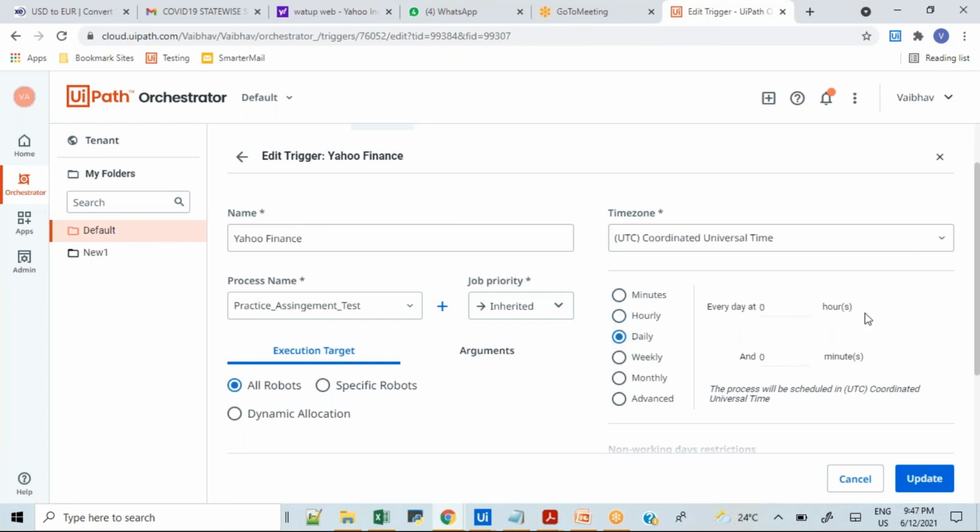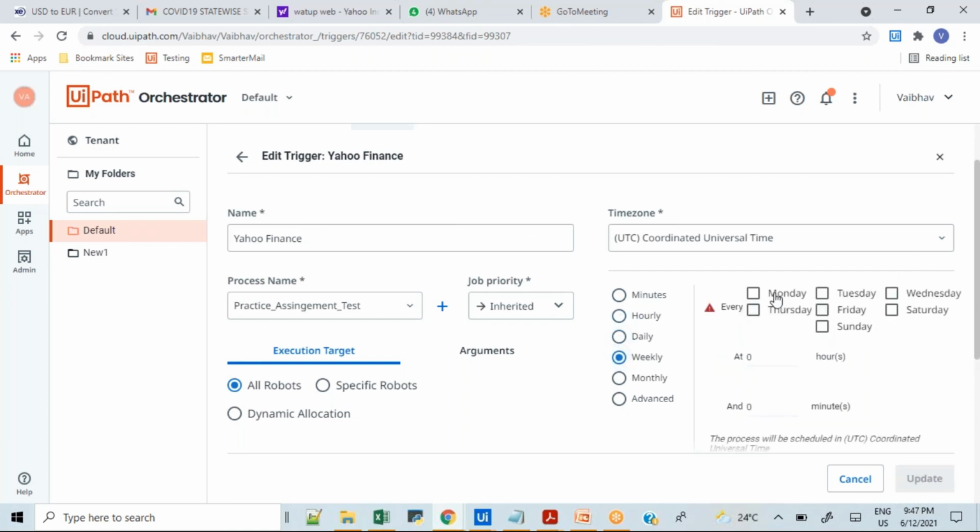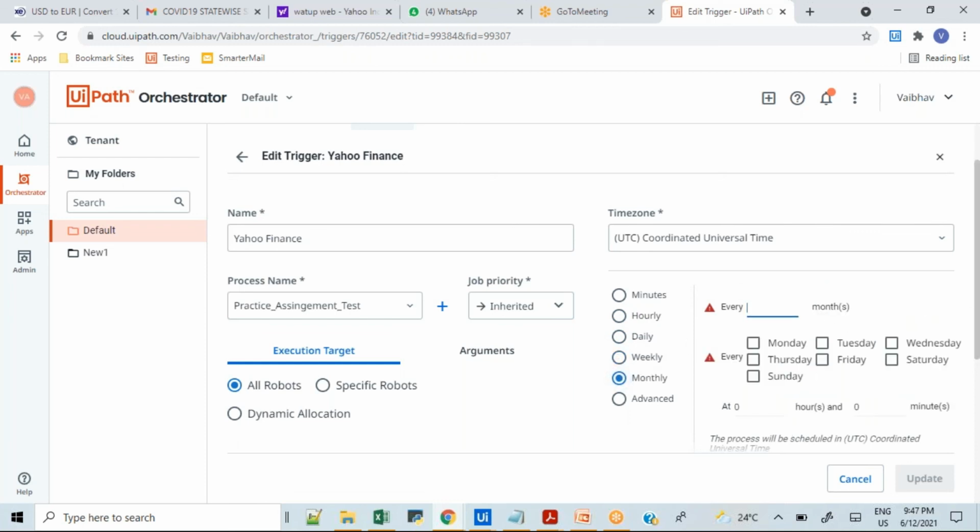We can do daily. Also we can do weekly, so we have to select the day and time. Also if you want to do it on a monthly basis, very well we can do that as well. So here we have a lot of options available. Not only daily, but if you want to execute on a particular hourly basis or in a particular time zone, we can do anything from here. Okay. Any more questions?